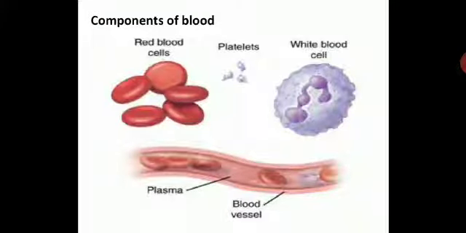You can see the components of blood. You can draw a rough diagram in your notebook. Just draw and label it so that it gives you a clear idea about the components of blood. You can see RBC red in color. You can see some platelets, white blood cells. You can just draw some rough diagram in the notebook to make this concept more clear to you.